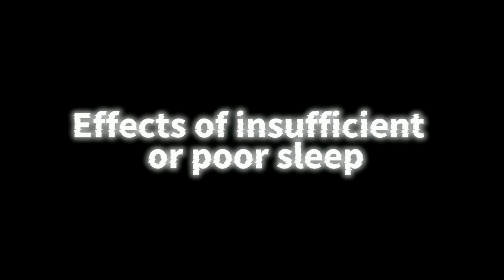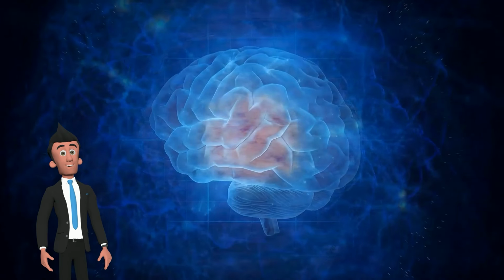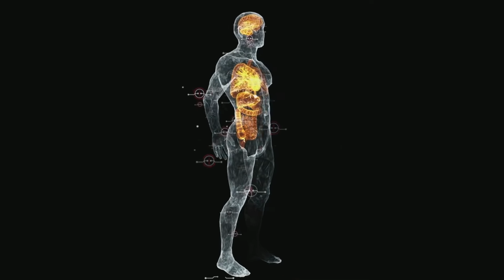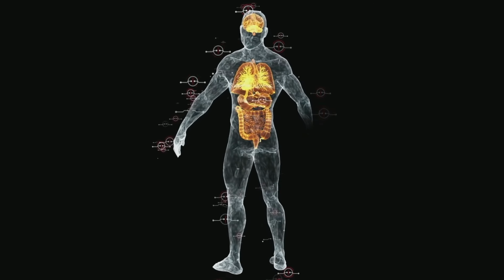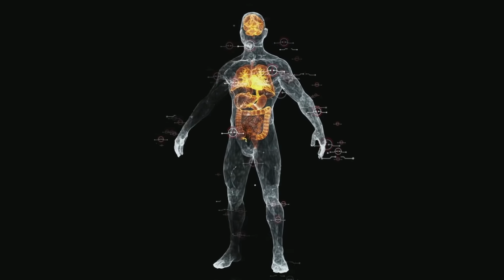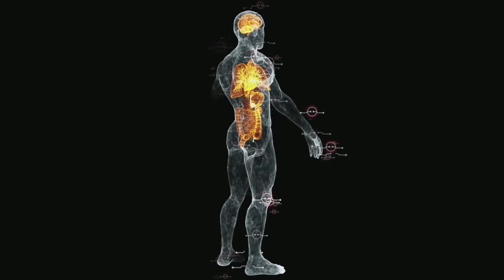Effects of insufficient or poor sleep. Not getting enough sleep can significantly influence nearly every system in the human body, impacting both short-term daily performance and long-term health results.